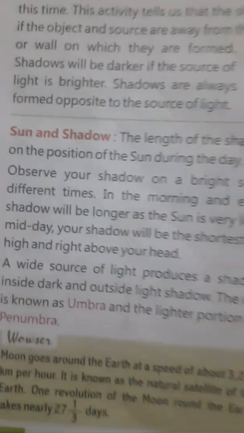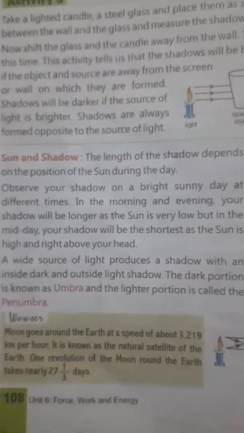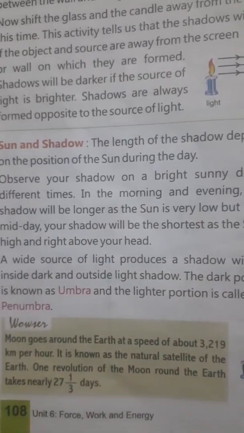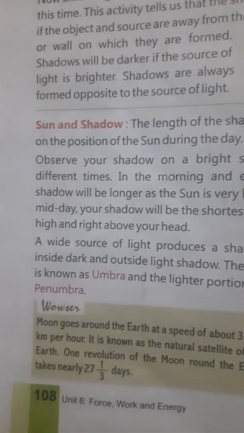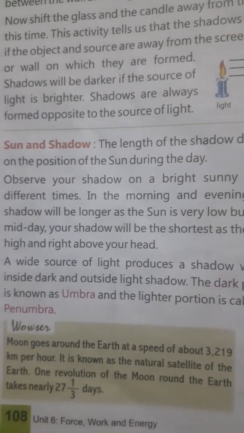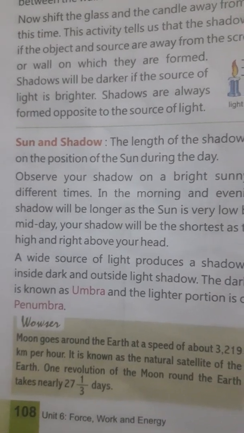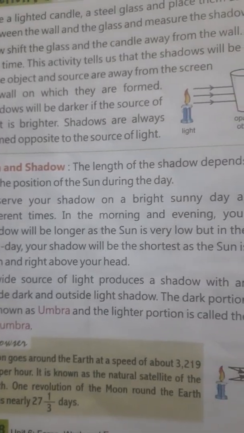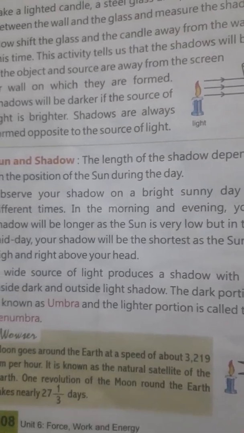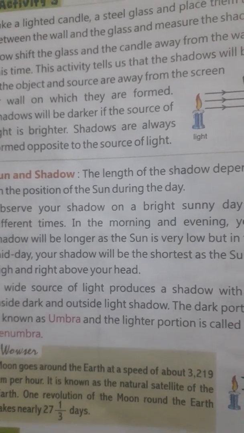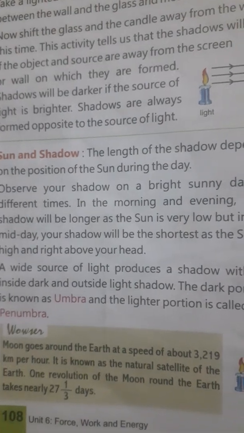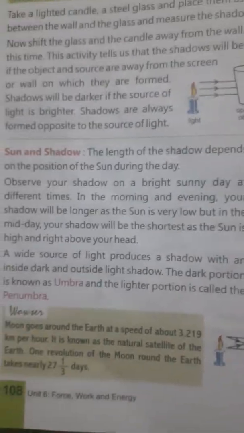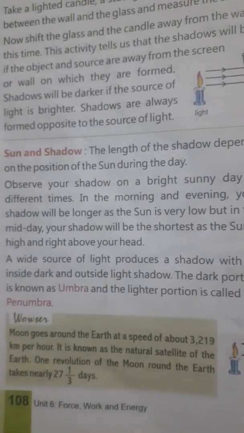Okay, now a bright source of light produces a shadow with a dark inside and a lighter outside. Means the shadow is not uniform. If we are using a very bright source of light, then the shadow will be very dark inside and a little bit lighter on the outside. Okay, now the dark portion is known as umbra, and the lighter portion is called penumbra.